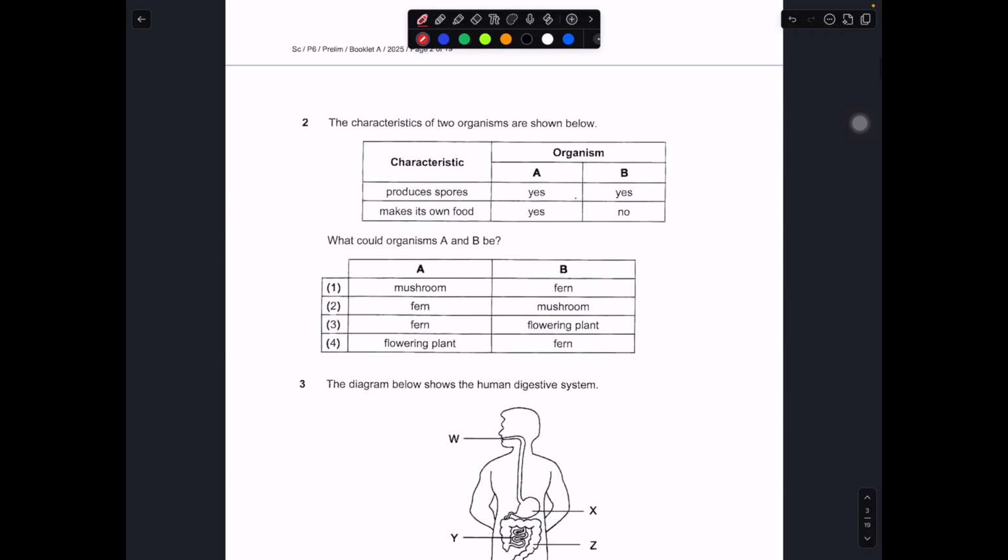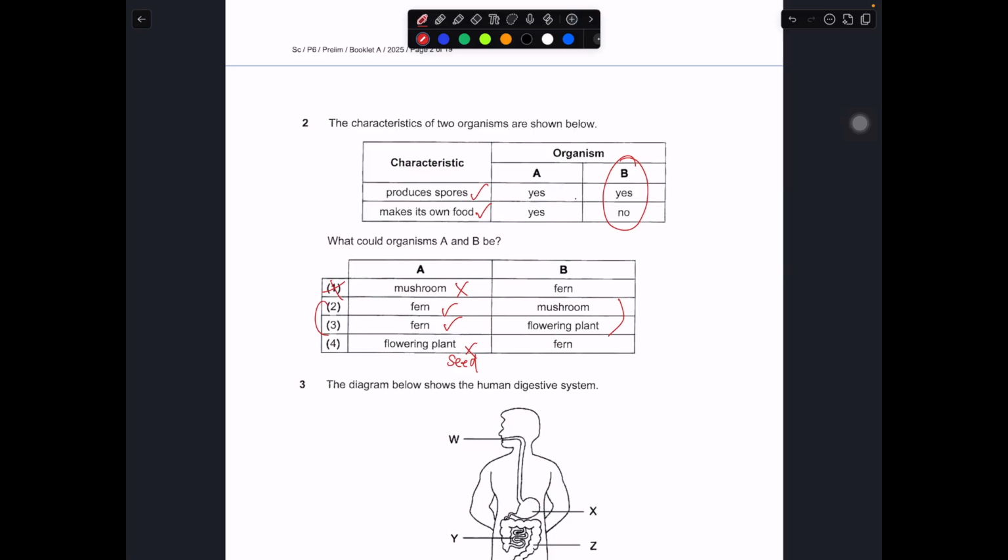So next, let's take a look. The characteristics of 2 organisms are shown, A and B. A can reproduce by spores. They can make their own food. So let's take a look. Make their own food, then mushroom is out. So 1 is straight away out. So then yes, fern reproduce by spore, make their own food. So 2 and 3 can keep. Flowering plant, they don't reproduce by spores, they reproduce by seeds. So out. So we are left with 2 and 3.